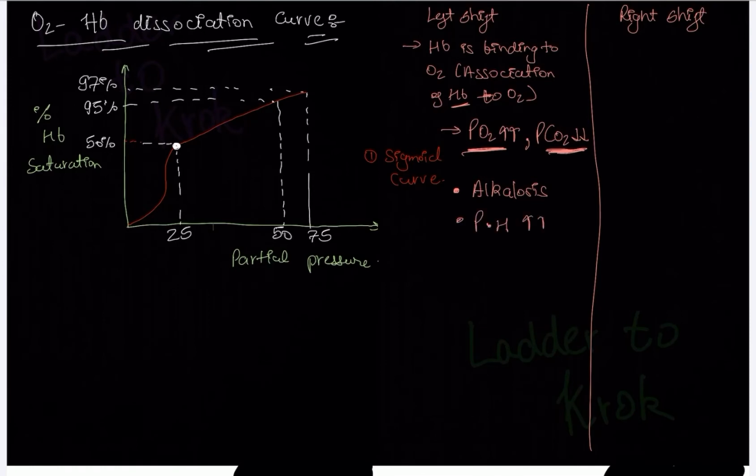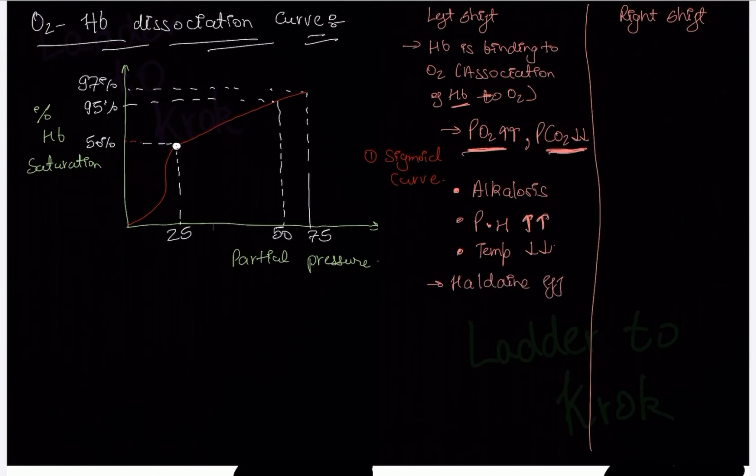And what is happening to pH? pH increases. If pH decreases, it's going towards the acid side, like HCl and H2SO4 have pH of 1 and 2. And bases have higher pH. So pH increases in alkalosis. What is happening to temperature? Obviously, temperature is decreasing. And in this left shift, there is one effect that is occurring, that is the Haldane effect.